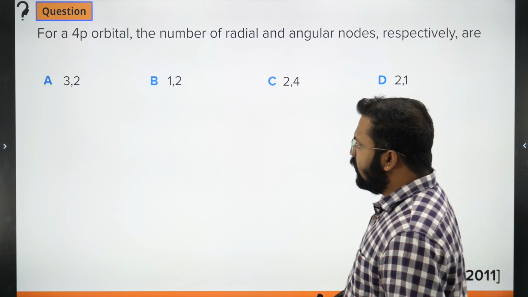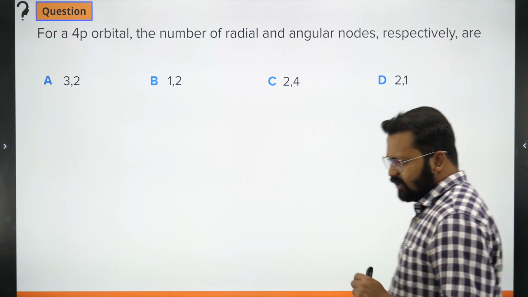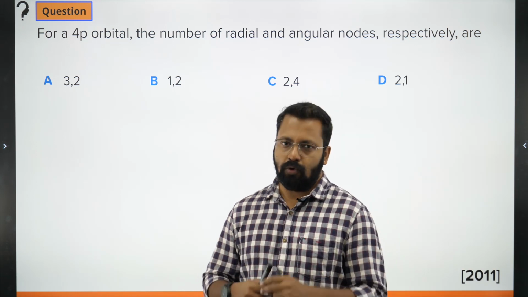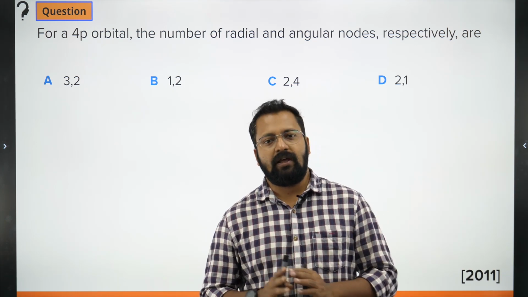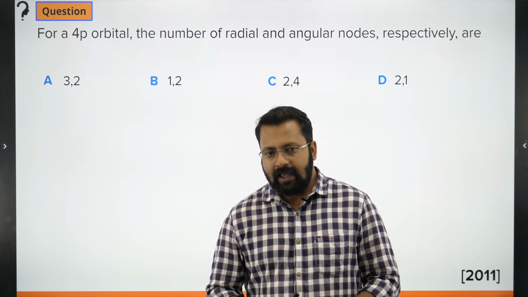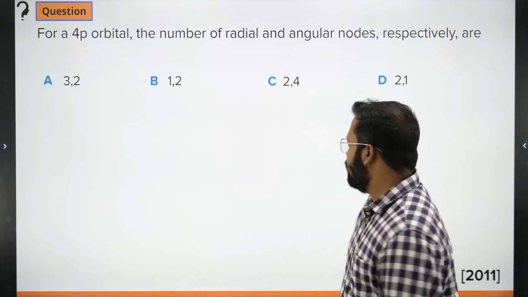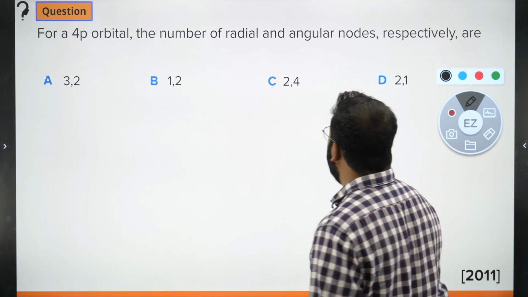Next question. For a 4p orbital, the number of radial and angular nodes respectively is. To calculate this question, there are two ways. Either you know what a 4p orbital looks like and you know how its radial and angular nodes are present, or you use a formula. Okay, in the examination, do whatever is easy for you.